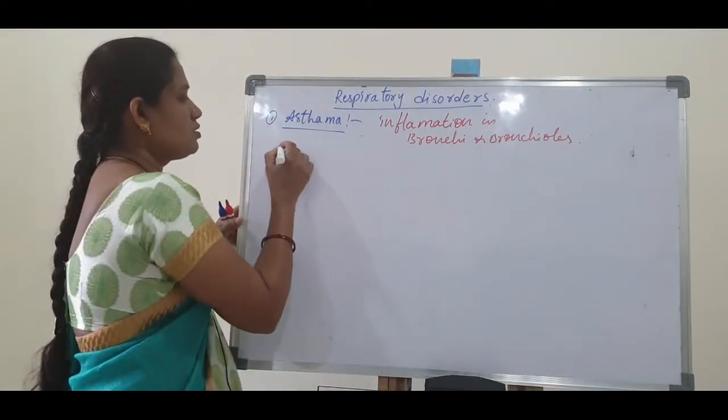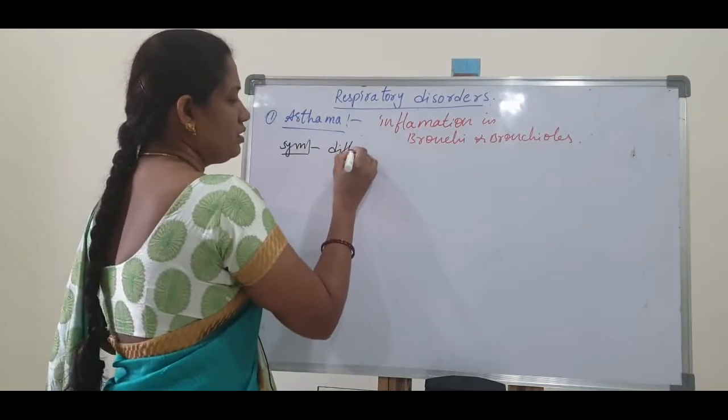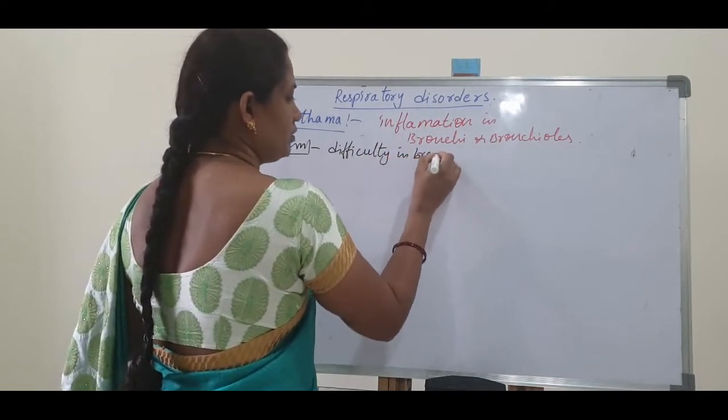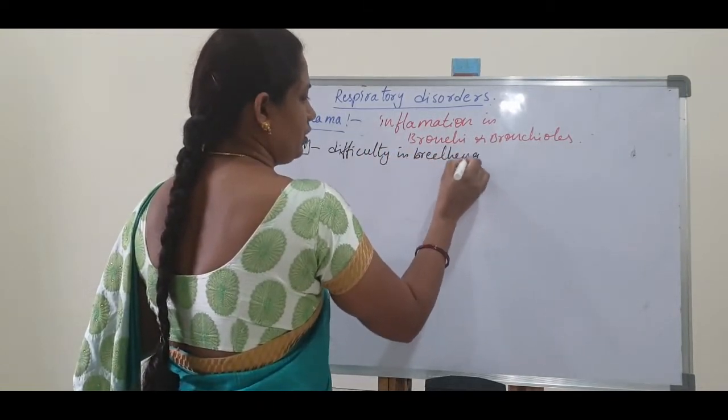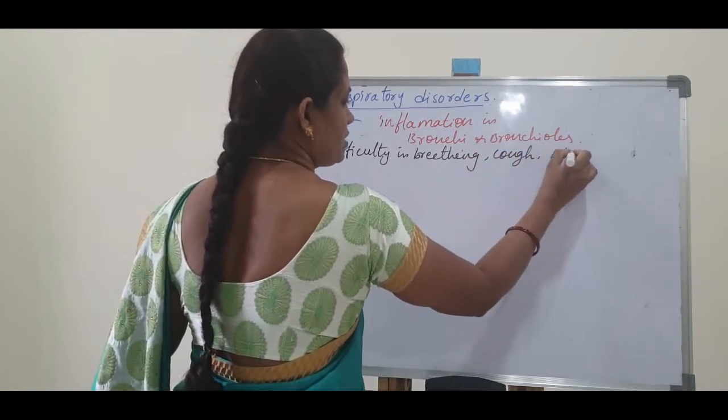What are the symptoms of this asthma? Difficulty in breathing, next cough, and wheezing.